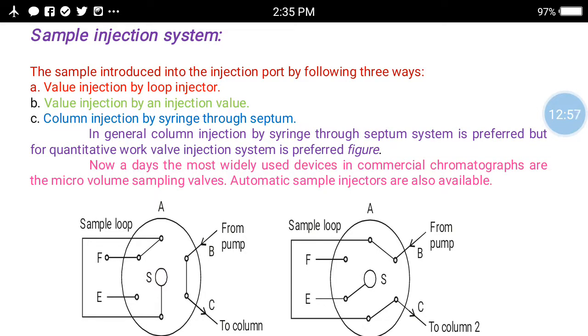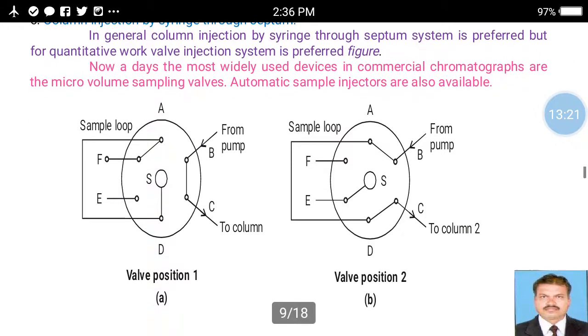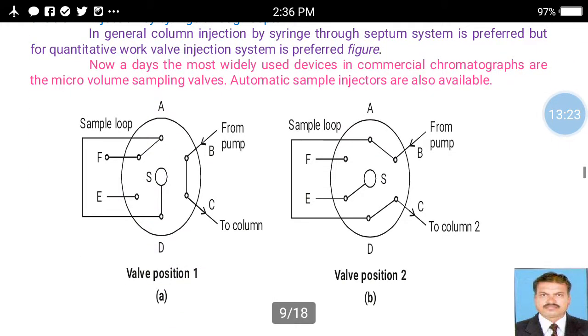The sample injection system. The sample is introduced into the injection port in three ways in HPLC. First one, loop injection by loop injector. Second one, loop injection by an injection valve. And third one is the column injection by syringe through septum. In general, the column injection by syringe through septum system is preferred, but for quantitative work the loop injection system is preferred.